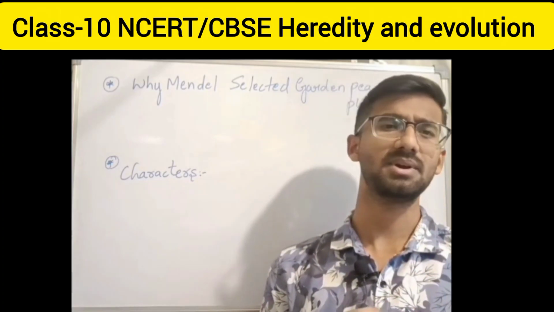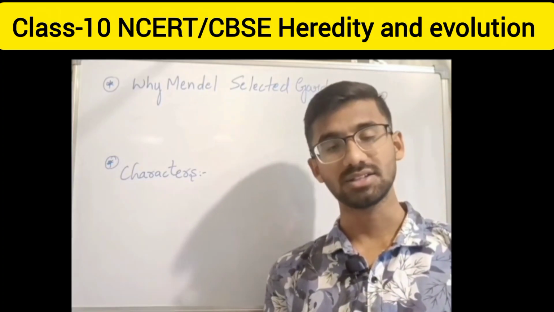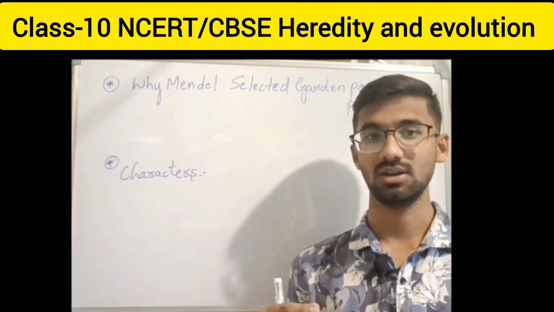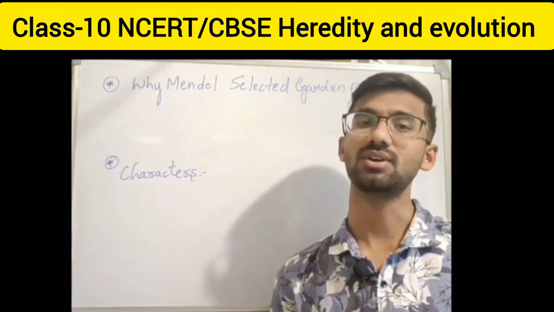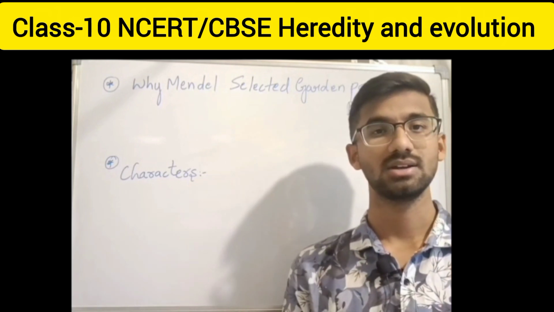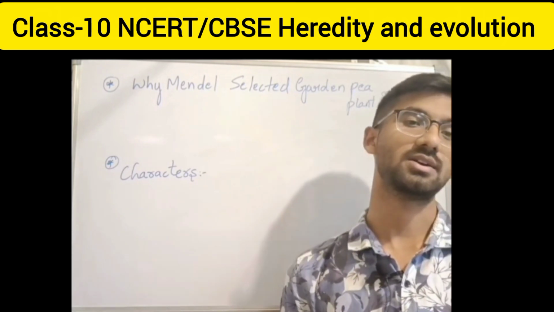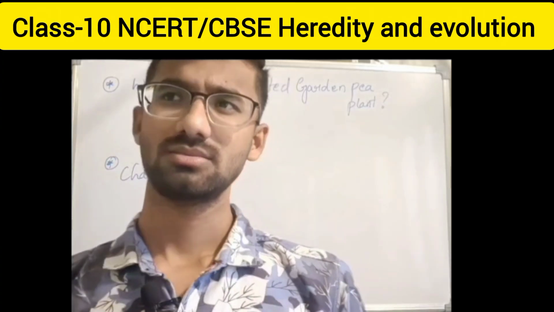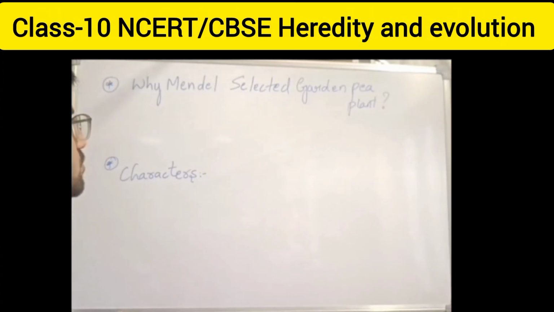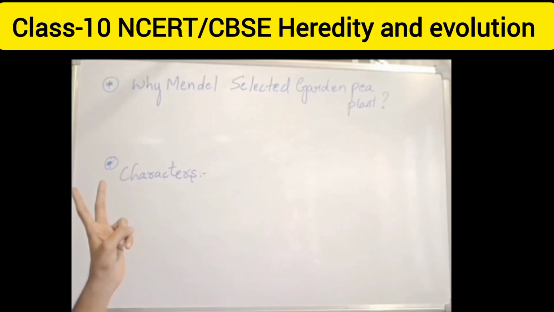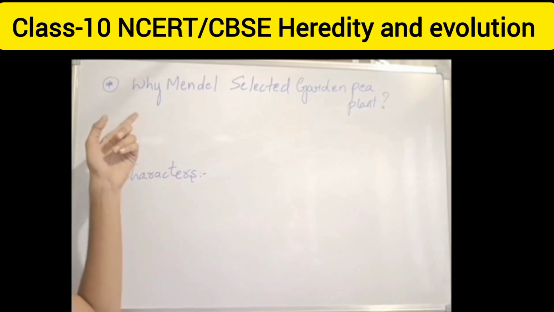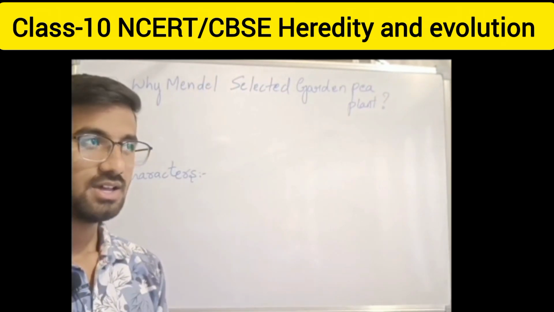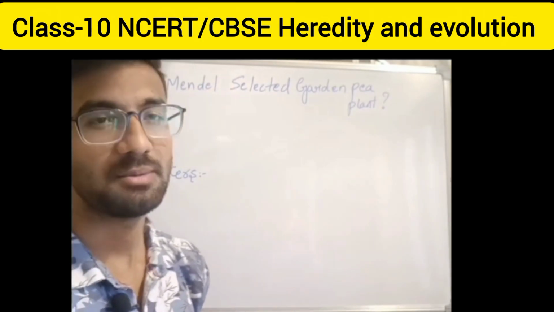All the aspects of mathematics were brought to biology, especially in the botany field, the study of plants, and the credit goes to Mendel. Now, as you know, the board will show you two questions. One is why Mendel selected the garden pea plant. I did not tell you about this garden pea plant yet, right?